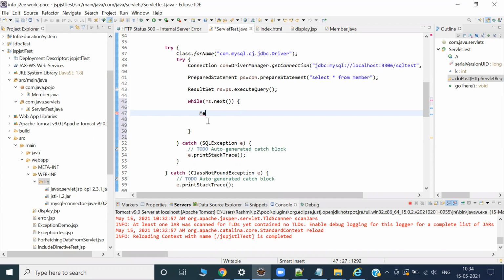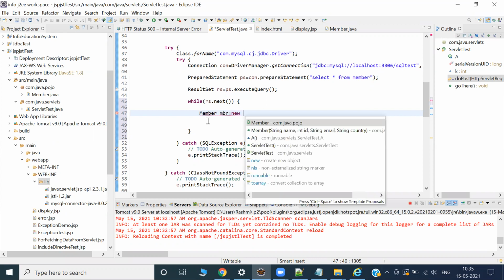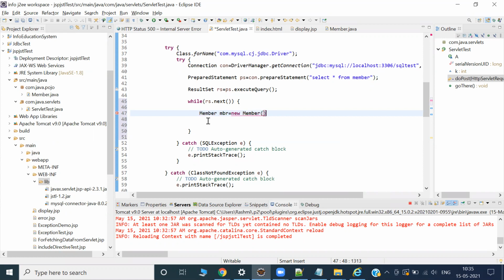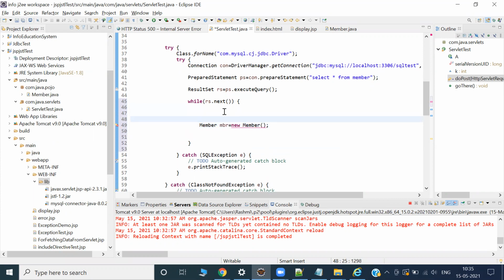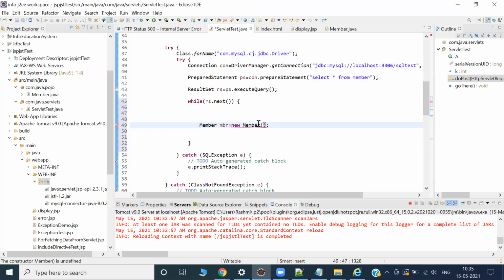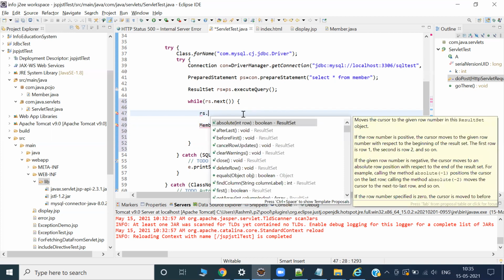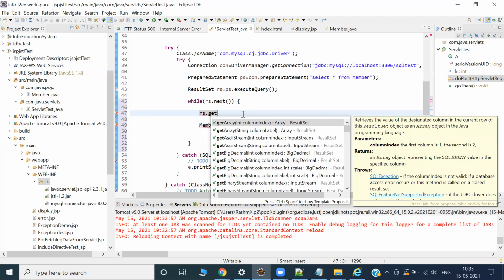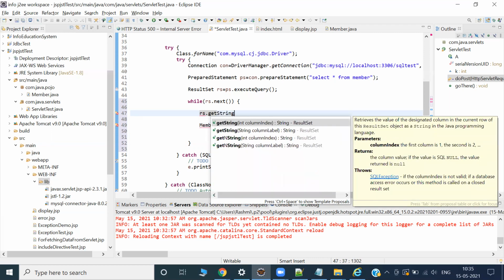Member mbr is equal to new of member. Okay, so what does member require? Member requires 3 things, right? So those 3 things, how can I get? So I have result set rs dot get string. Good. I think everything we have get string.